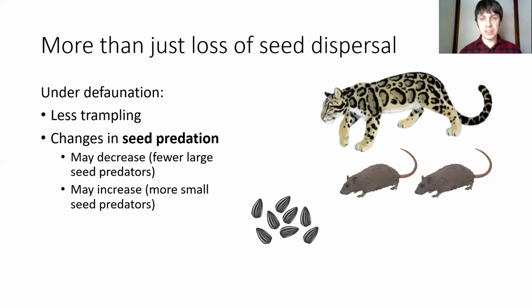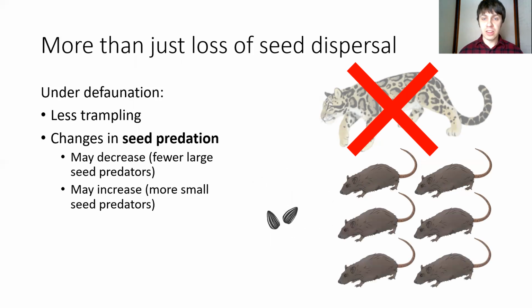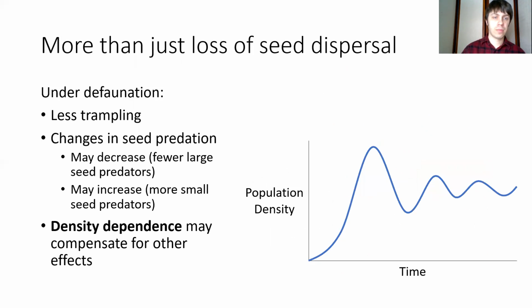But we've also seen cases where the small vertebrates that are not hunted increase in population, and then these end up consuming more seeds. And then density dependence is also important to consider because no matter how populations are being changed in the short term, in the long term, if mortality and survival is density dependent, then it may equal out in the long term.